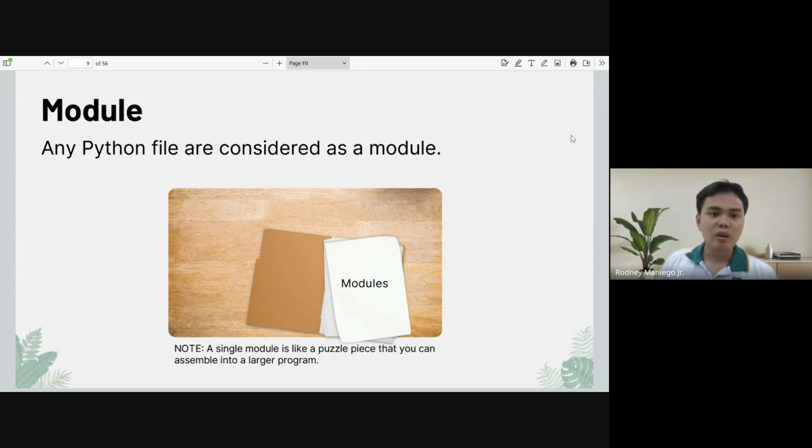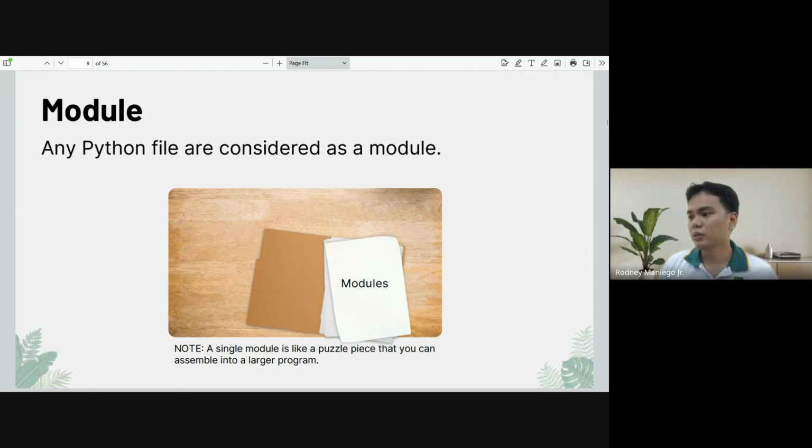We also have this term, a module. It is any Python file. Any Python source code is considered a module. Di ba? A module is, if you think about a Lego set, one Lego item. One Lego can be connected to multiple other Legos to create a bigger object. Same with Python, multiple modules can be connected together.